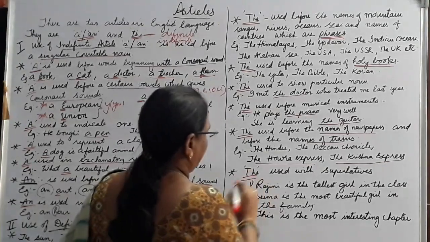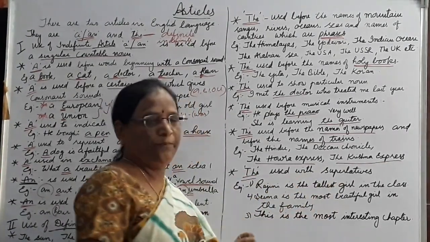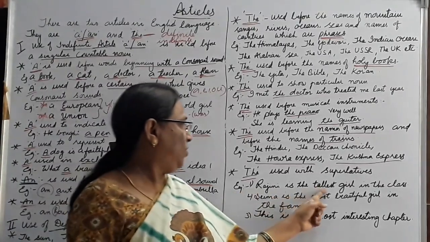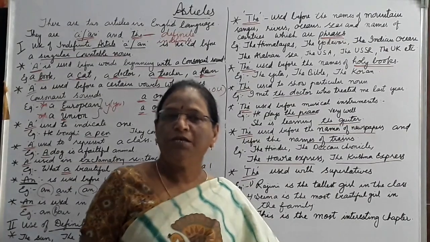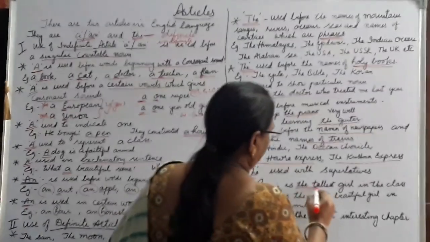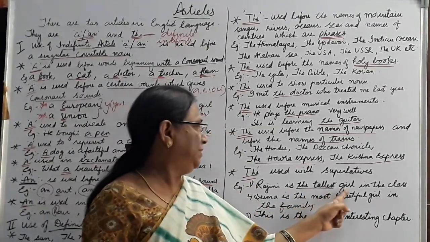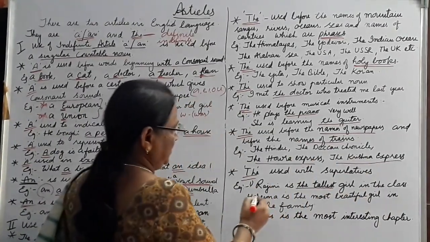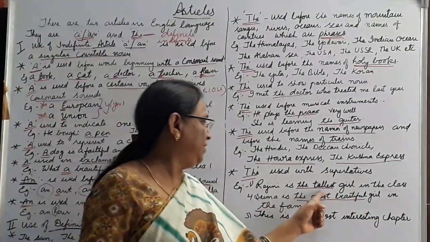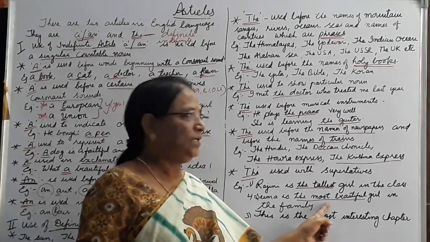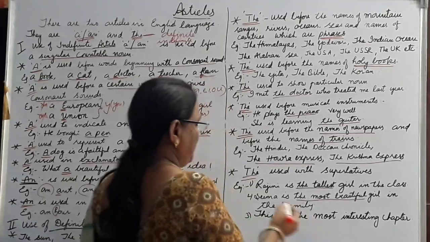Next, "the" is also used with superlatives. For example, Rajini is the tallest girl in the class. With superlatives we use "the". The tallest. Rajini is the tallest girl in the class, and Seema is the most beautiful. See here why tallest and here why most; we shall learn that in a later chapter.